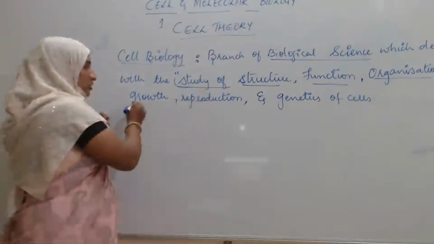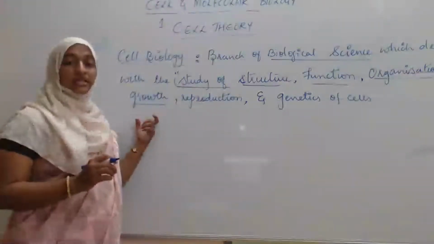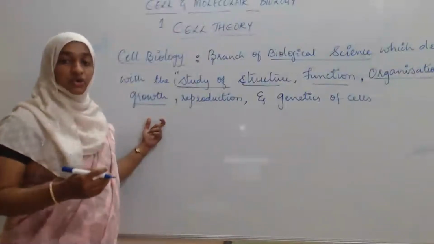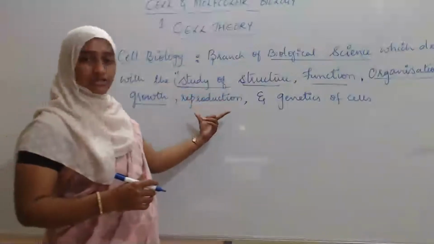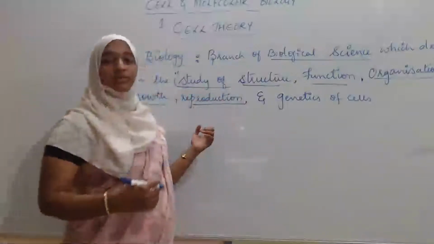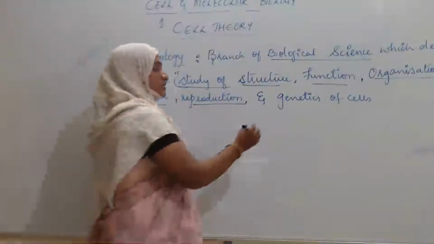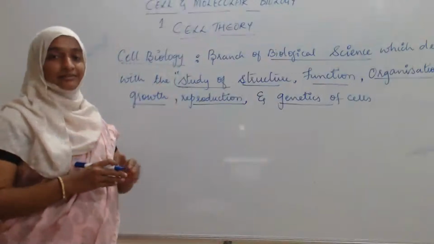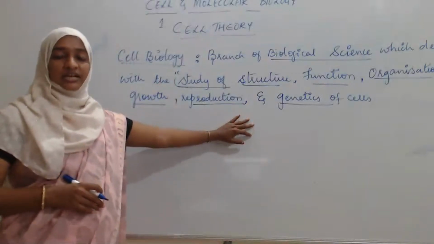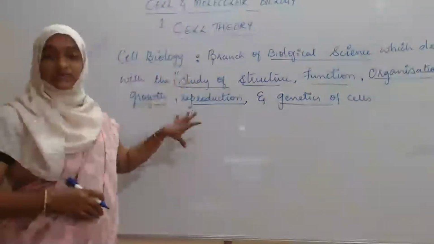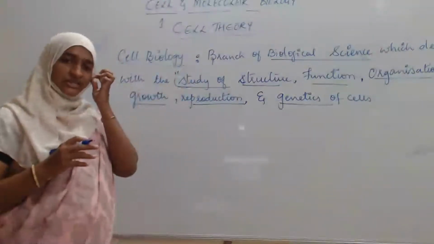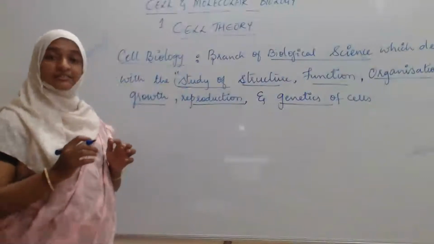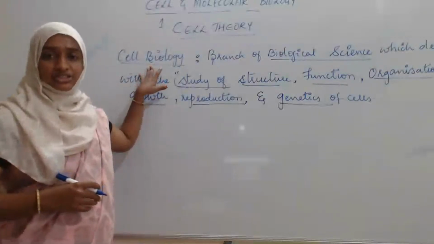Growth: a cell is living, so it undergoes growth and has the ability of growth and division. Reproduction means they divide to form newer cells. Then genetics of the cells, whatever genes are present inside the nucleus. Altogether, this branch of science dealing with structure, function, organization, growth, reproduction, metabolism and genetics we call cell biology.